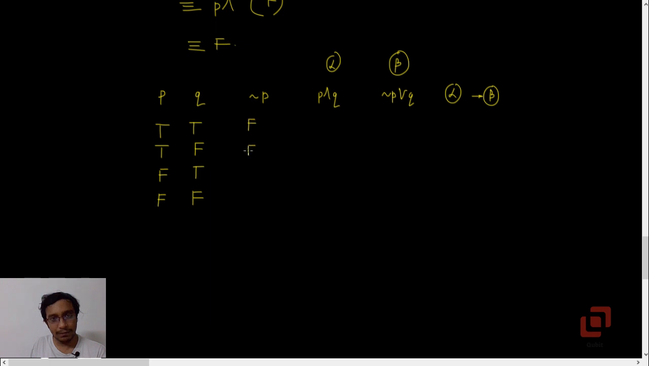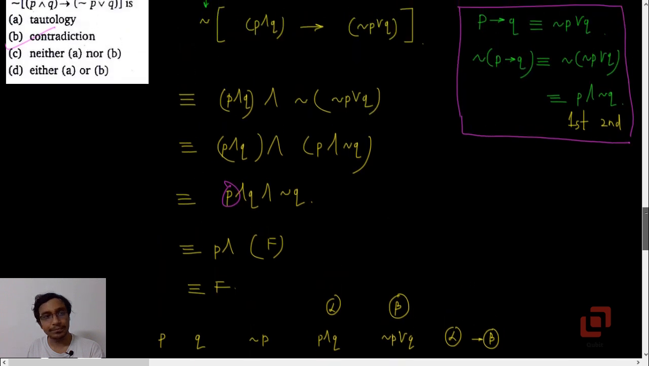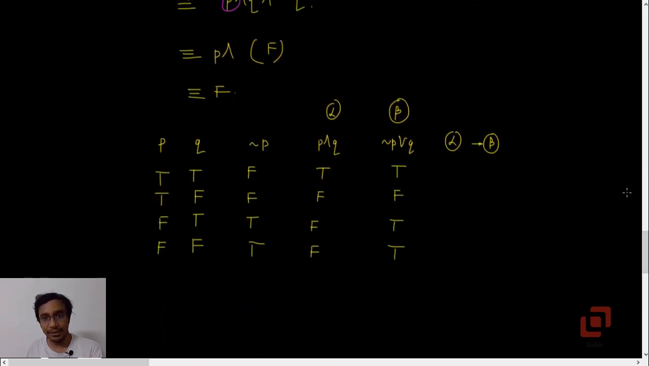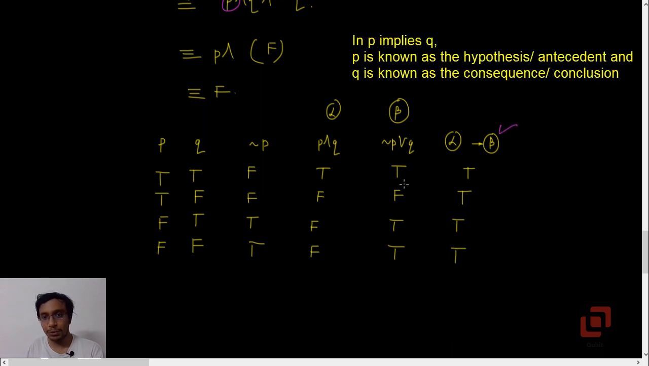Negation P will be F F T T, P and Q is T F F F, negation of p or q is T F T T. Okay, yes, and alpha implies beta is T T T T. Okay, now whenever in an implication the second proposition is true, it must be true.